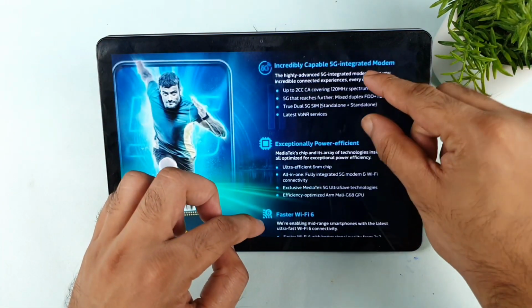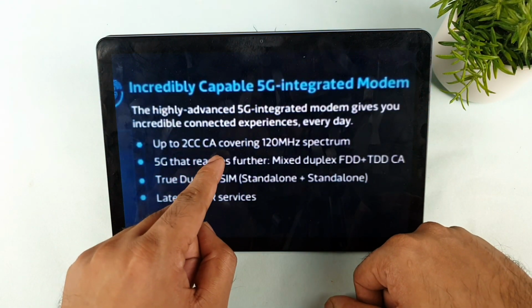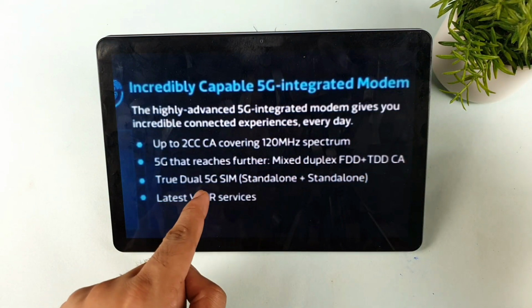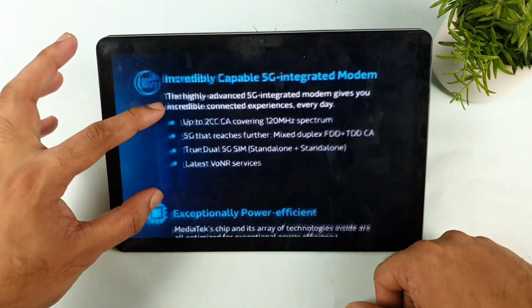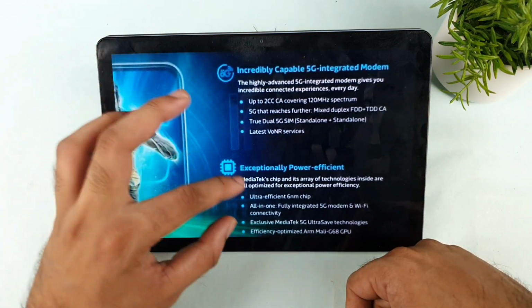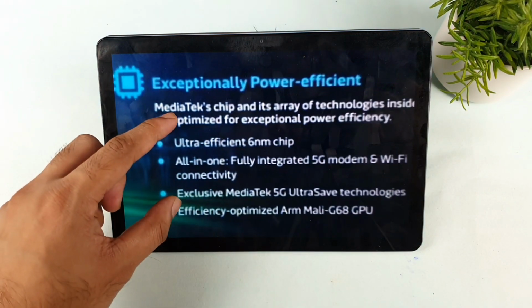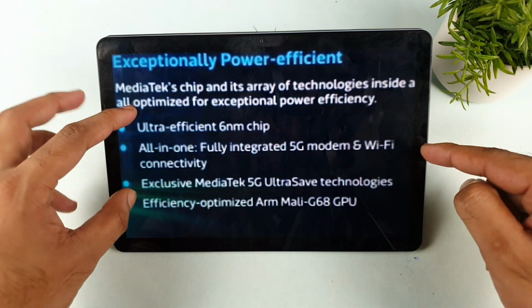Next we have the 5G: up to 2CC 120 megahertz spectrum, and true dual 5G SIM, standalone plus standalone, something I mentioned regarding 5G, which is also implemented here. Next is power efficiency: it is ultra efficient with a 6 nanometer chipset, with a fully integrated 5G modem and Wi-Fi connectivity as well.